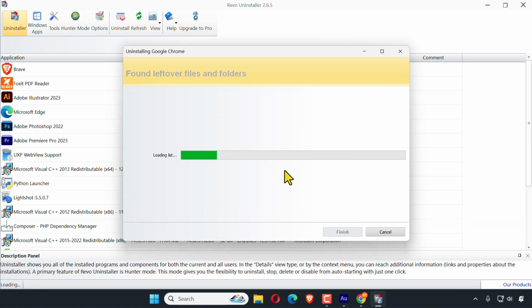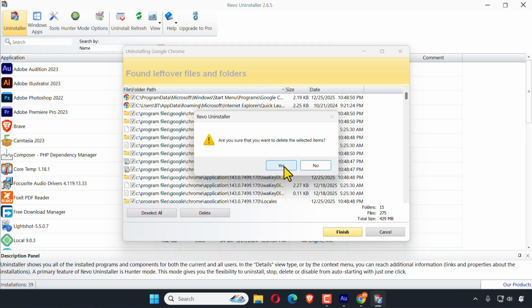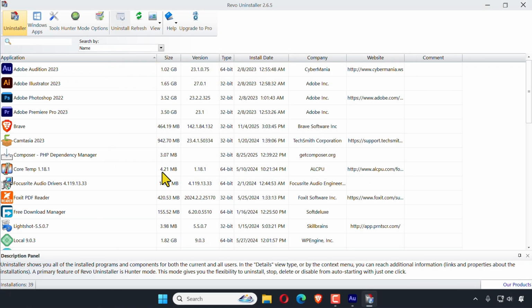Click yes and click select all. Here you can see found leftover files and folders. We need to clean all of this to clear our C drive. Here you can see all are selected. Now click delete. Click yes. Click OK. Now Google Chrome is completely uninstalled from our system.